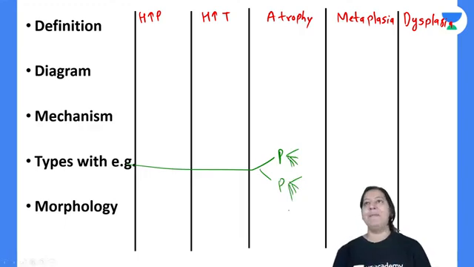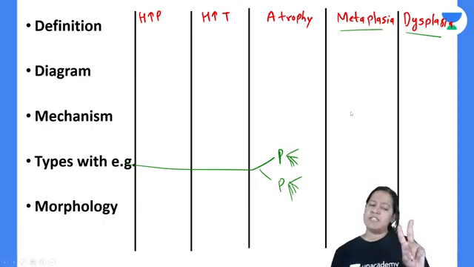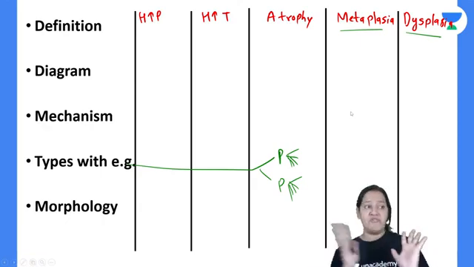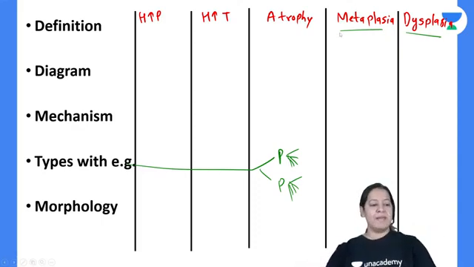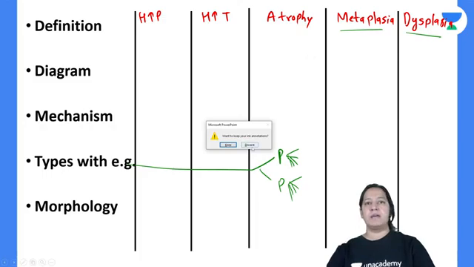So I have to stop here. Still metaplasia and dysplasia are remaining. That I will continue in tomorrow's lecture. And after that, I will start with reversible cell injury, and in irreversible cell injury, I will teach you apoptosis and necrosis. So that's how the first chapter is completed. I will cover all important points from the university point of view. Please let me announce my next lecture, then you people can leave.